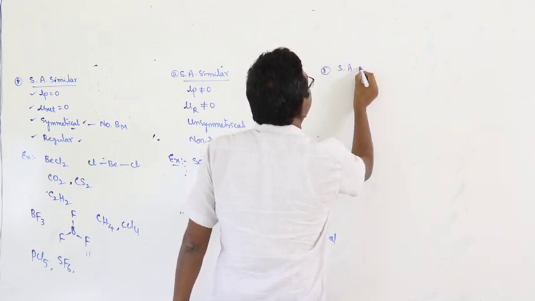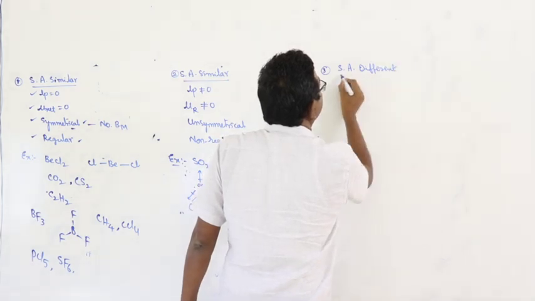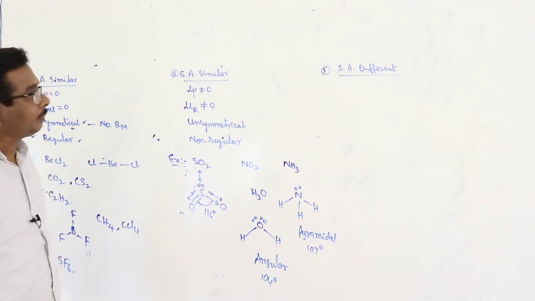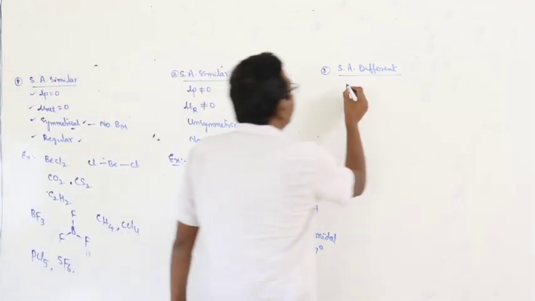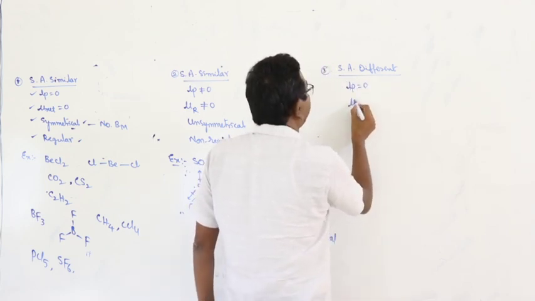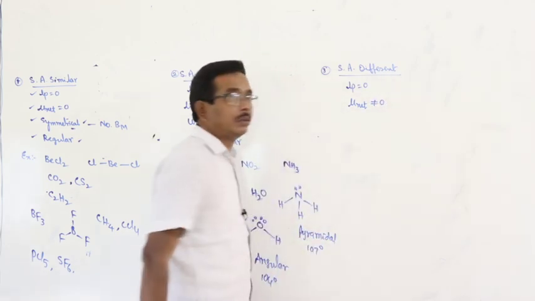Third case. Surrounding atoms are different. The number of lone pairs is equal to 0, but the net dipole moment is not equal to 0.